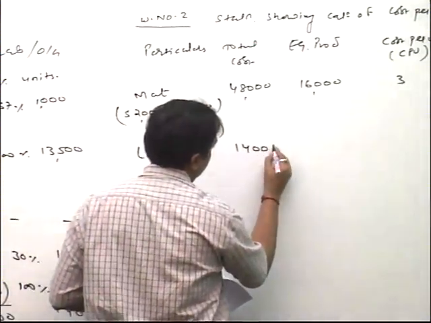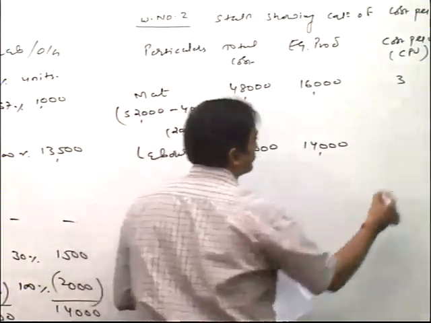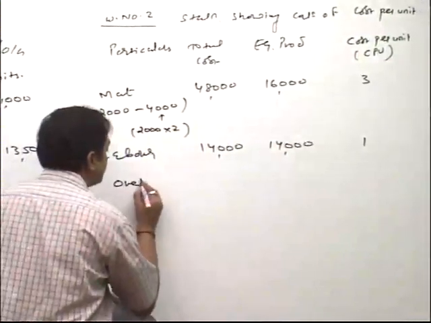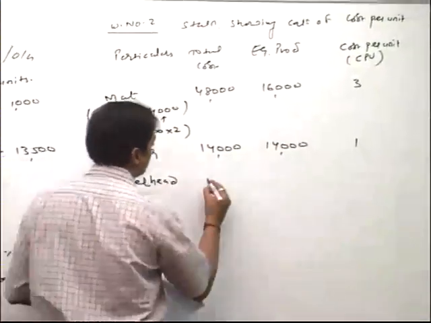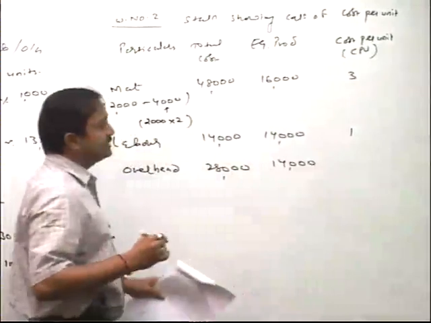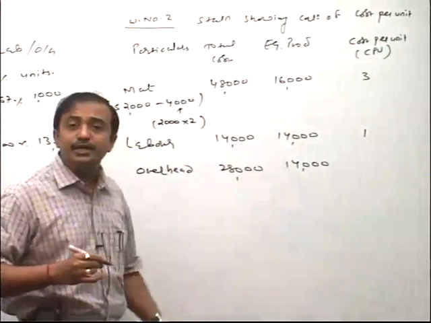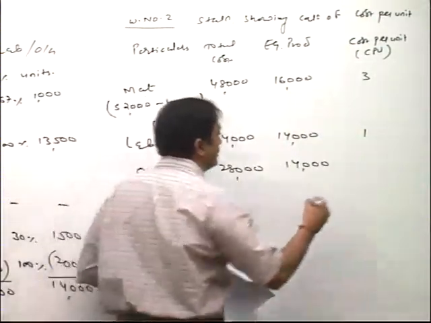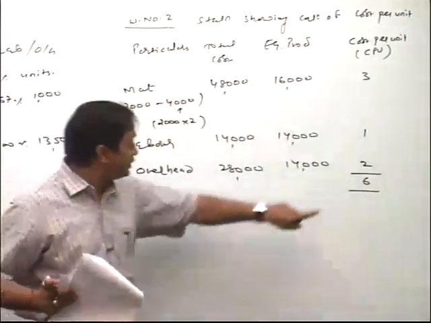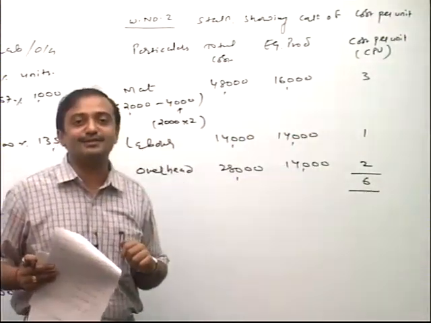Next labor, 14,000. How much friends? 1. And overheads, 28,000 divided by 14,000. Friends, everybody understood? Material equivalent unit is how much friends? 16,000. And labor and overhead equivalent unit is how much friends? 14,000. So total coming up friends 6. This is my cost per unit total, and element wise we get. Still friends, next working note pending, that is analysis of process afterwards.